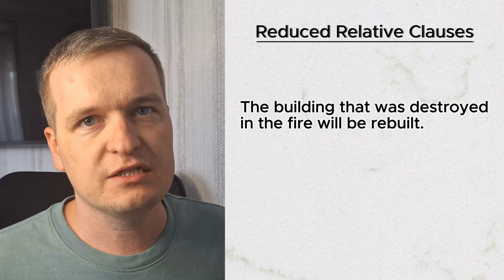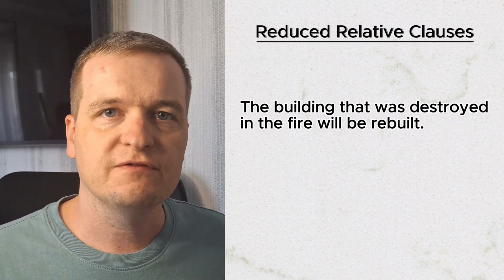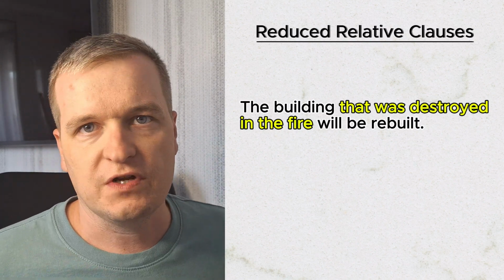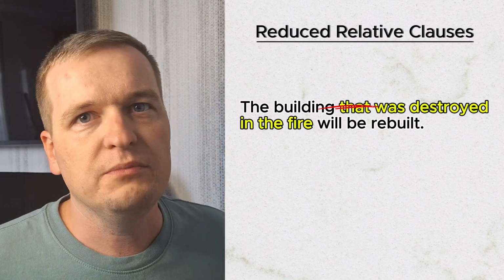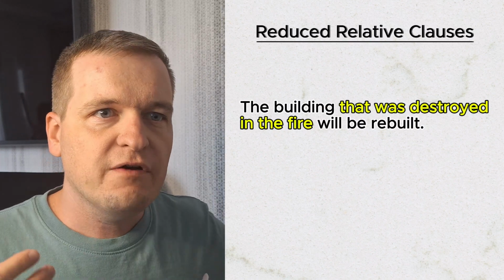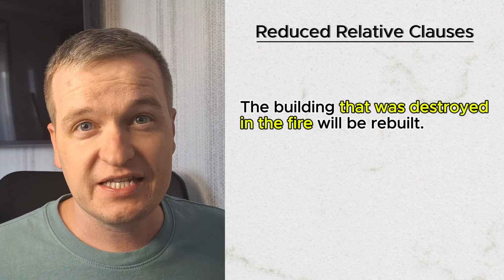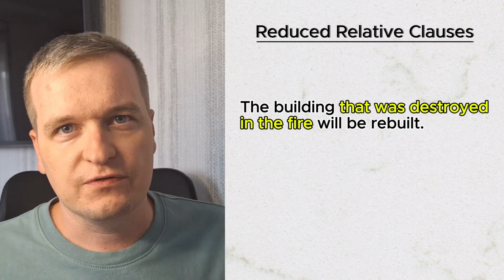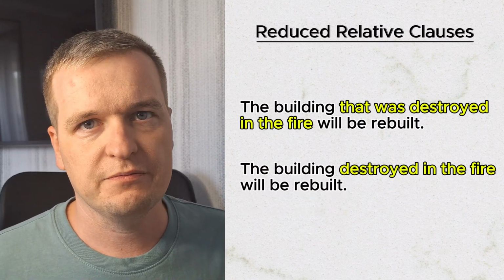The building that was destroyed in the fire will be rebuilt. We have the relative clause that was destroyed in the fire. When we reduce this relative clause, we will omit that as a conjunction, and we will also omit was, because this is an auxiliary verb. And then we have the passive verb destroyed, that was destroyed. And in this case, we will use the past participle of destroy in the reduced relative clause. The building destroyed in the fire will be rebuilt.